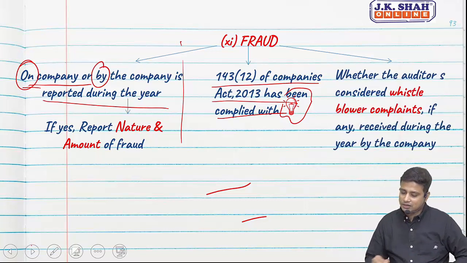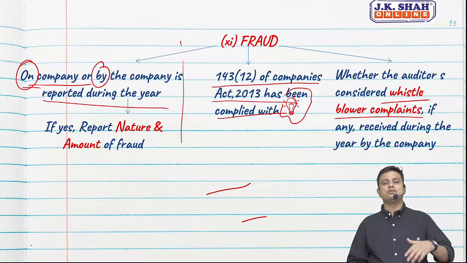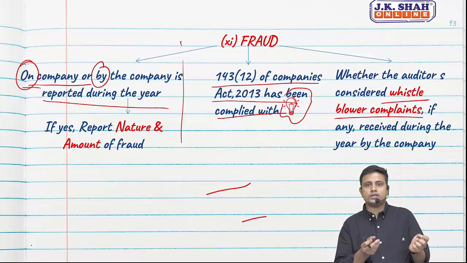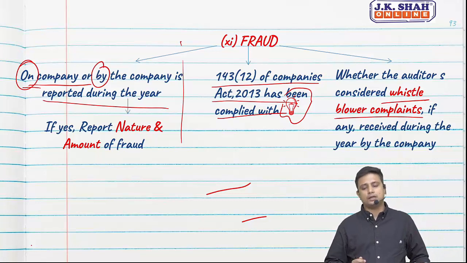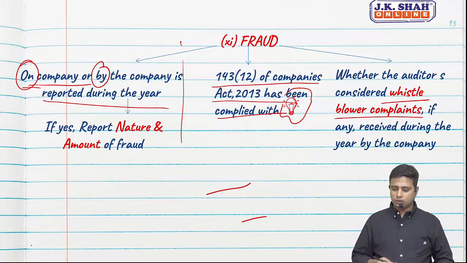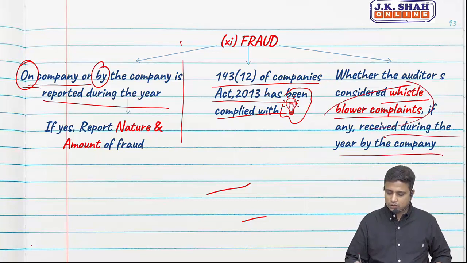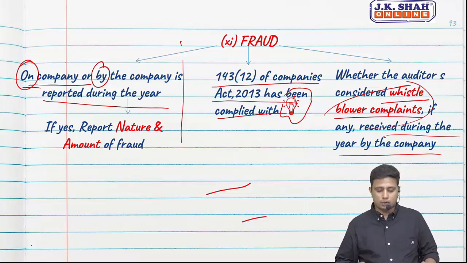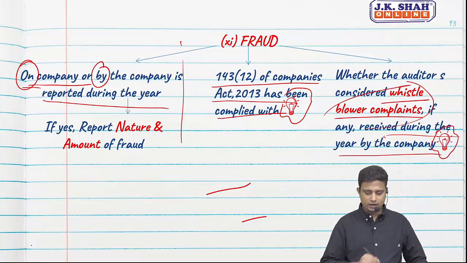Lastly, whether the company has considered whistleblower complaints, if any, received during the year. Whistleblowers are employees who might pass on information about any wrongdoings happening in the company or by the company. So as an auditor, we need to evaluate whether the whistleblower complaints, if any, received during the year have been considered. We need to consider all those complaints by the whistleblower, which may or may not be true. So this is all in regards to fraud. This is again a very new provision.